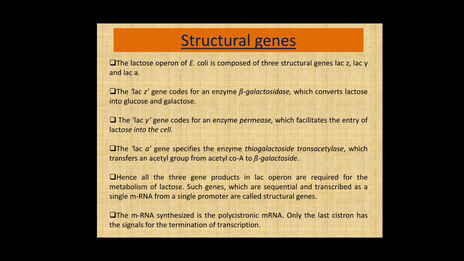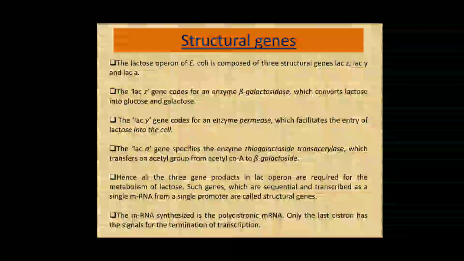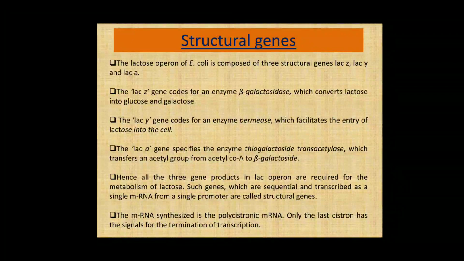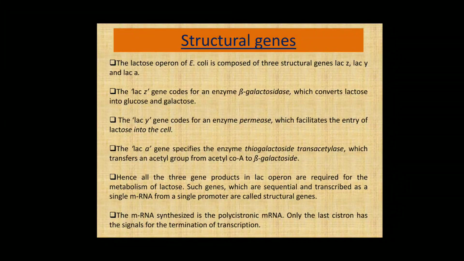Hence, all these three genes in the lac operon are required for the metabolism of lactose, and such genes which are sequential and transcribed as a single mRNA from a promoter are called structural genes. The mRNA synthesized is polycistronic mRNA. Polycistronic means the mRNA having more than two cistrons. Only the last cistron has signals for the termination of transcription.